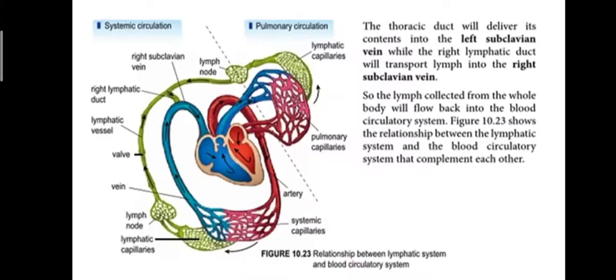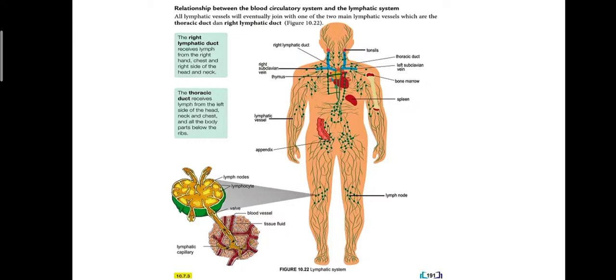Okay, the thoracic duct will deliver its content into the left subclavian vein, while the right lymphatic duct will transport lymph into the right subclavian vein. Okay, so di sini thoracic duct tadi dia akan hantar lymph itu kepada left subclavian vein. Kalau yang dari right lymphatic duct itu dia akan hantar lymph kepada right subclavian vein. Lepas tu pergi mana?